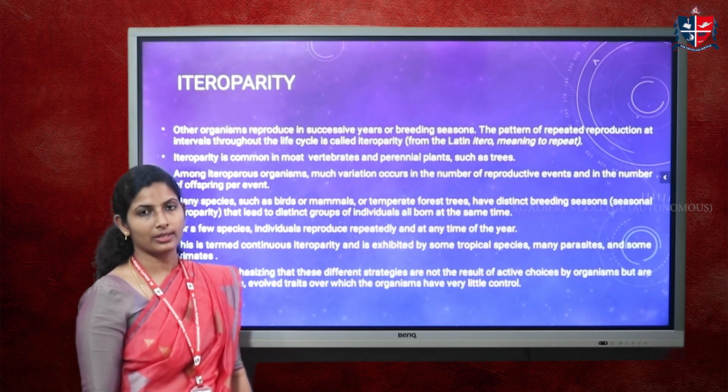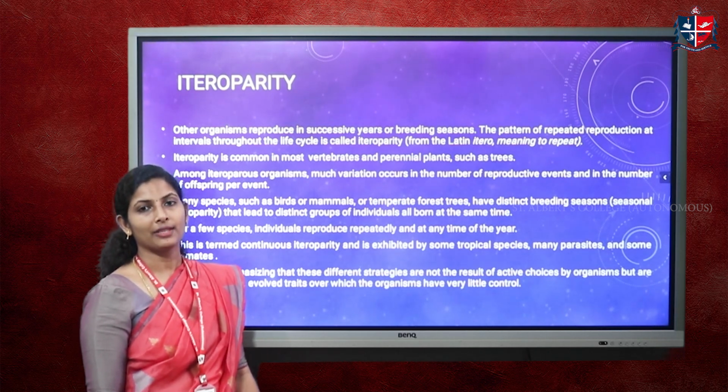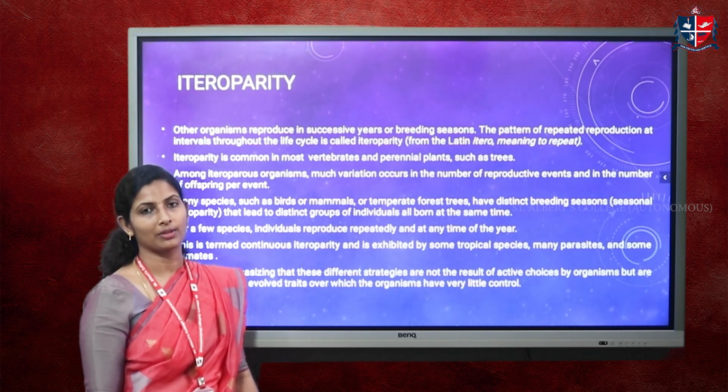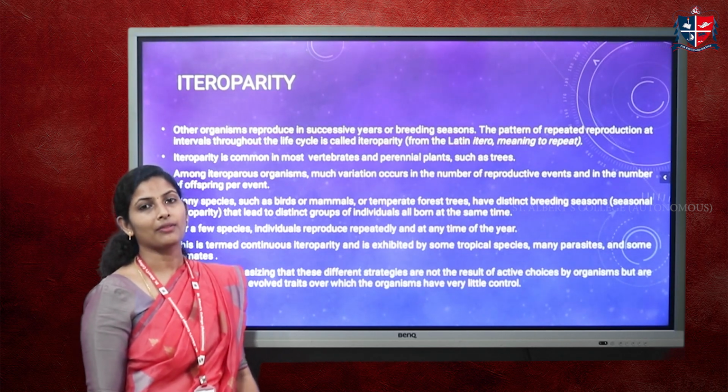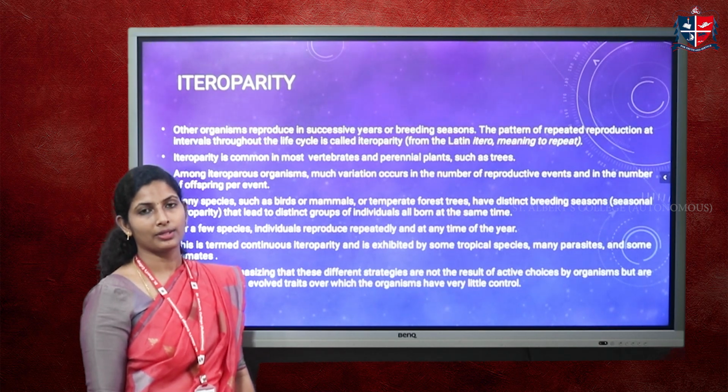It is not constant that they will produce the same number of offspring, or that all the species produce at the same time. They differ in the number of offspring they produce during each reproductive event, and they usually reach their reproductive age early, not late, but reach their reproductive maturity in their early period, and even after reproduction they live and continue reproducing. But the number of offspring produced and their health, etc., varies among the species.